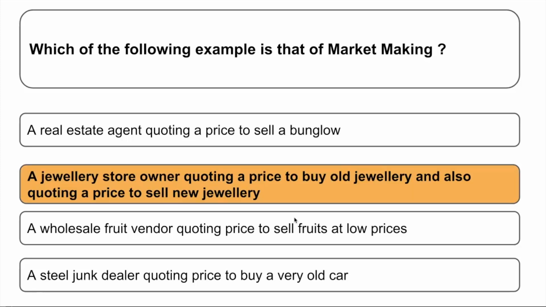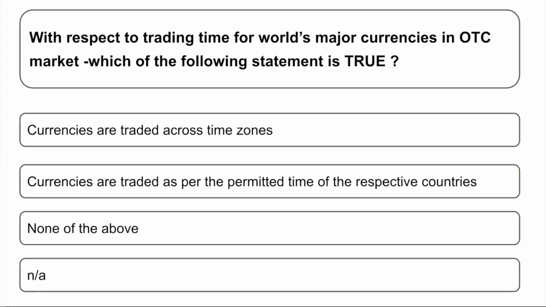So friends, the correct answer is a jewelry store owner quoting a price to buy old jewelry and also quoting a price to sell new jewelry. Whenever somebody is quoting both the buy and sell price, then we are saying that this is an example of market making. Okay. Going to the next question.